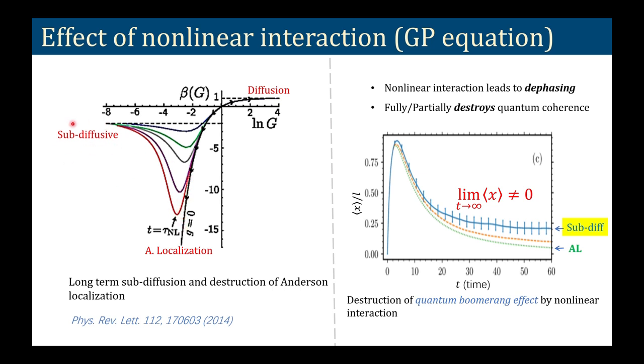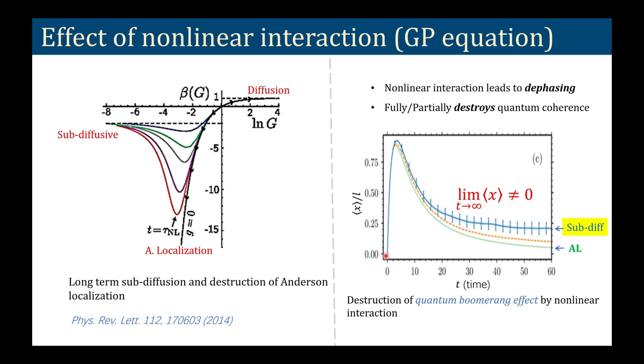a finite value of the scaling function, and this region is called subdiffusion because for localization the scaling function should go towards negative infinity, but it doesn't go towards negative infinity, it goes towards a finite negative value, and this is subdiffusion. This is diffusion, so it's a slower diffusion, and this is due to the destruction of Anderson localization due to the nonlinear interaction. Same thing can be observed in this center of mass motion.